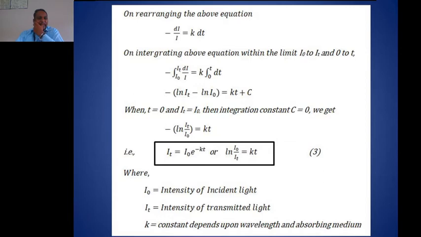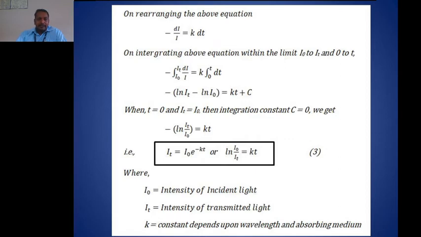Now to get the value of intensity, or we can say the value of I_t, we have to integrate the above equation within the limits I0 to I_t and 0 to t. On integrating this equation, it becomes minus integration, with limits I0 to I_t, dI by I equals k into integration within the limits 0 to t dt.